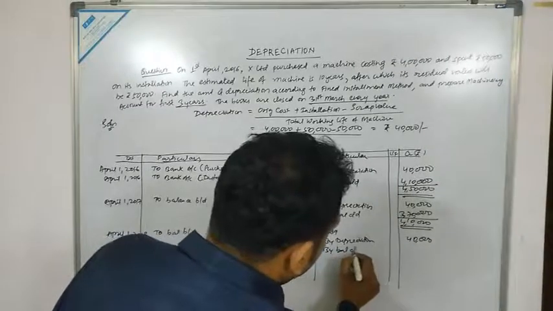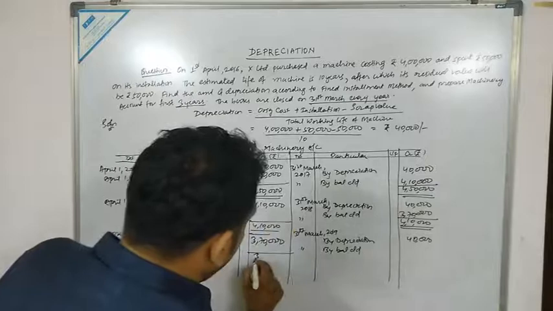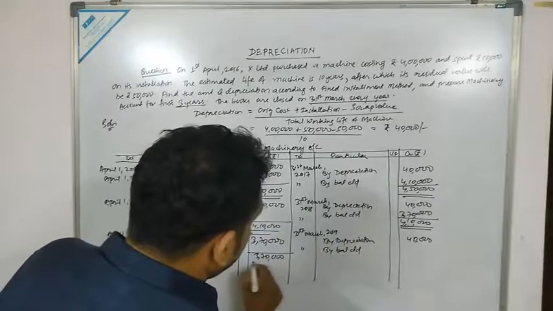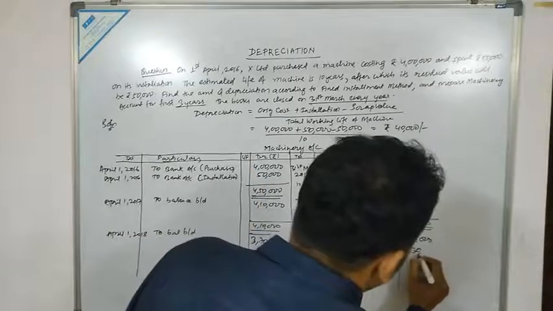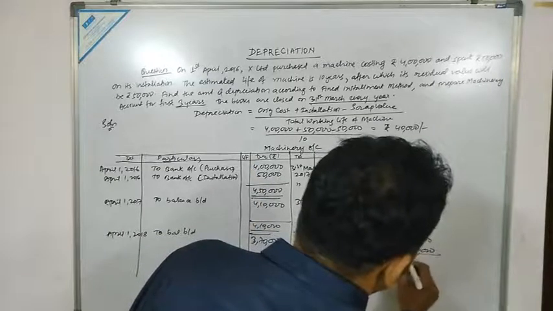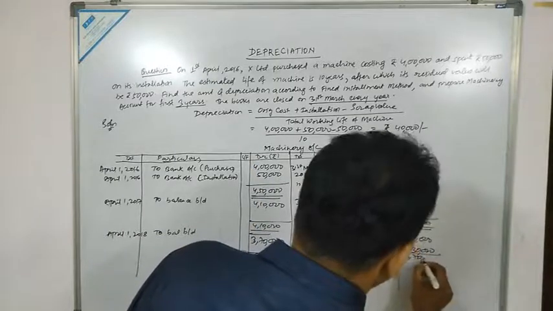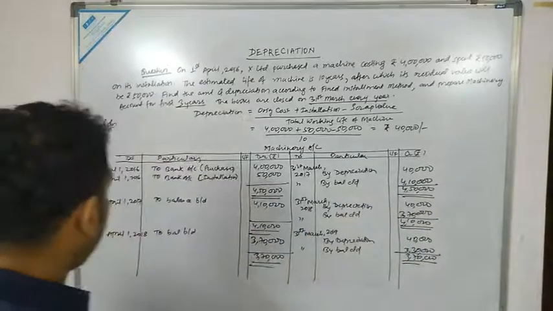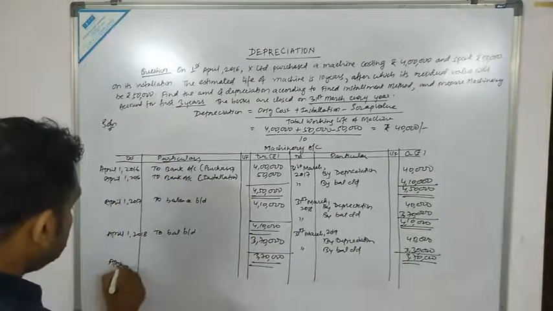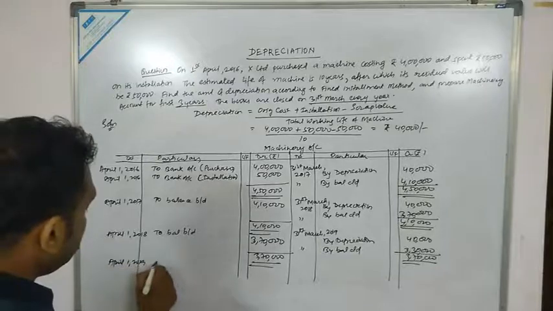And what will be the balancing figure? By balance carried down. This is 3,70,000 minus 40,000, which is 3,30,000. And the total is 3,70,000. The next date after 31st March 2019 would be April 1st 2019. What do we have to write?